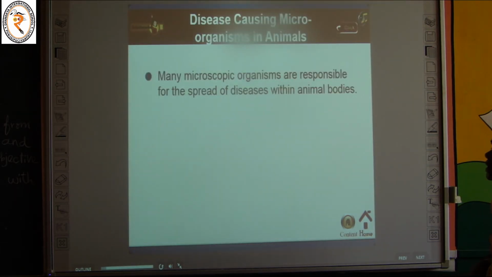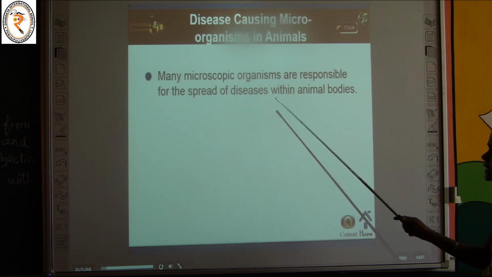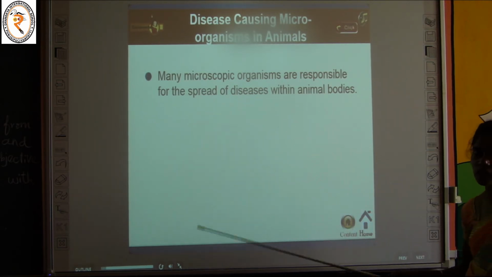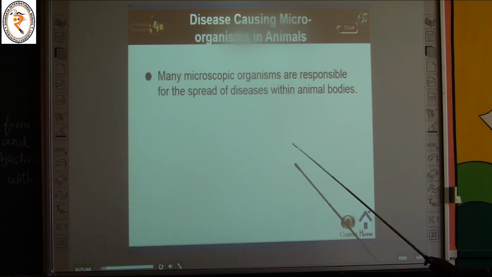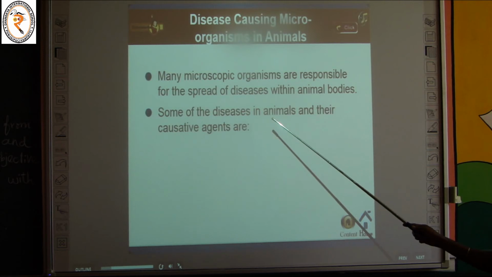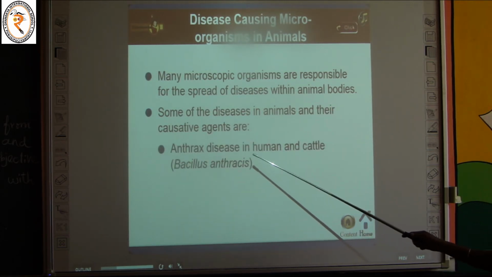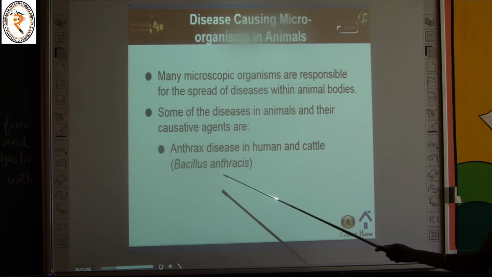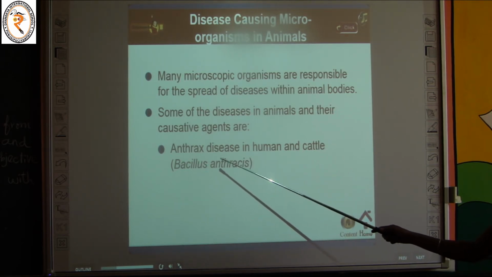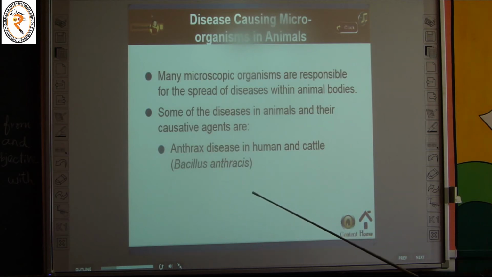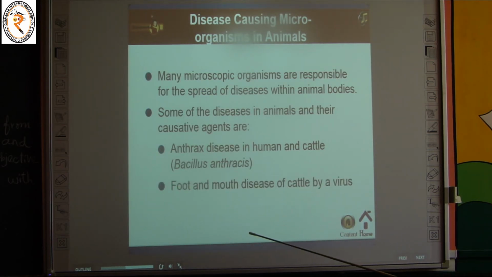Okay, and the next one: disease causing microorganisms in animals. Many microscopic organisms are responsible for the spread of diseases within the animal body. So microorganisms not only affect humans, but can also affect plants and animals. Some of the diseases in animals and their causative agents are anthrax disease in humans and cattle. Which microorganism produces this anthrax disease? It is Bacillus anthracis. And foot and mouth disease of cattle is caused by a virus.